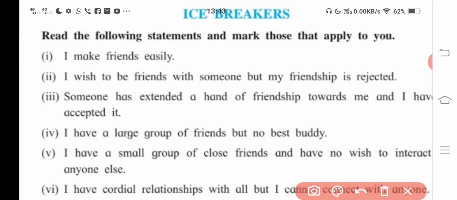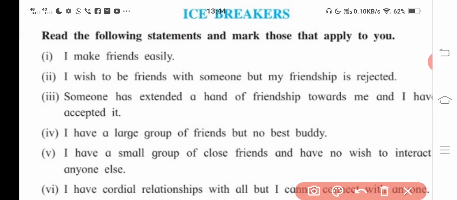When I tried with someone, one particular person I wanted to be friends with, I got rejection. If it is applicable to you that you are getting rejection all the time, that you wanted to be friendly and helpful to people but you are getting rigid or rude behavior from them, then say yes to it.